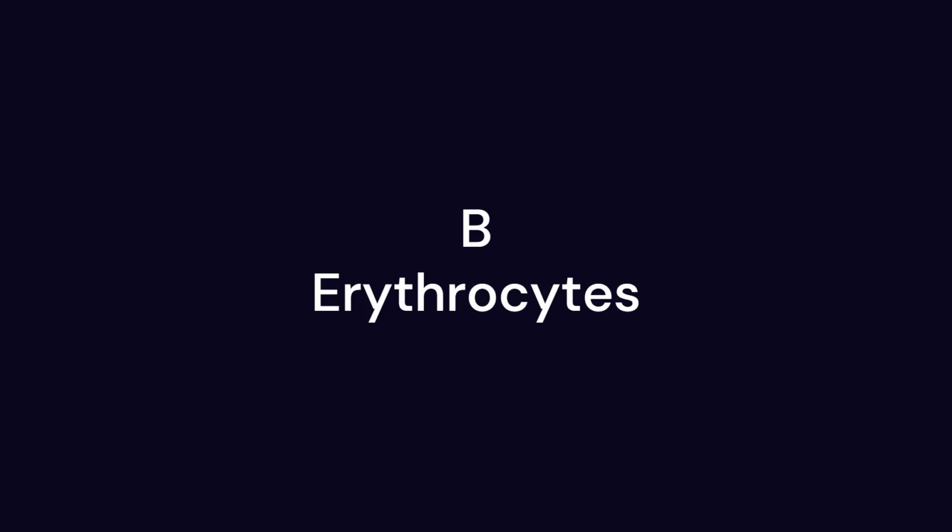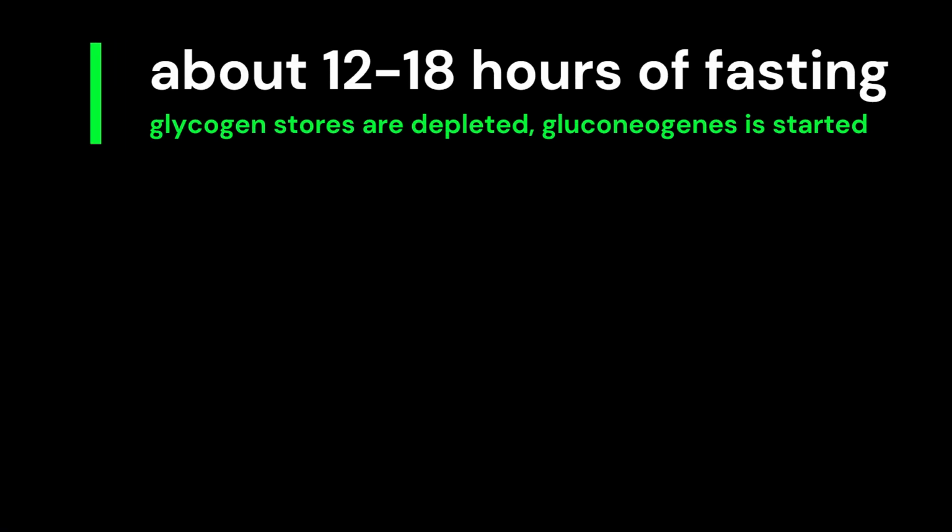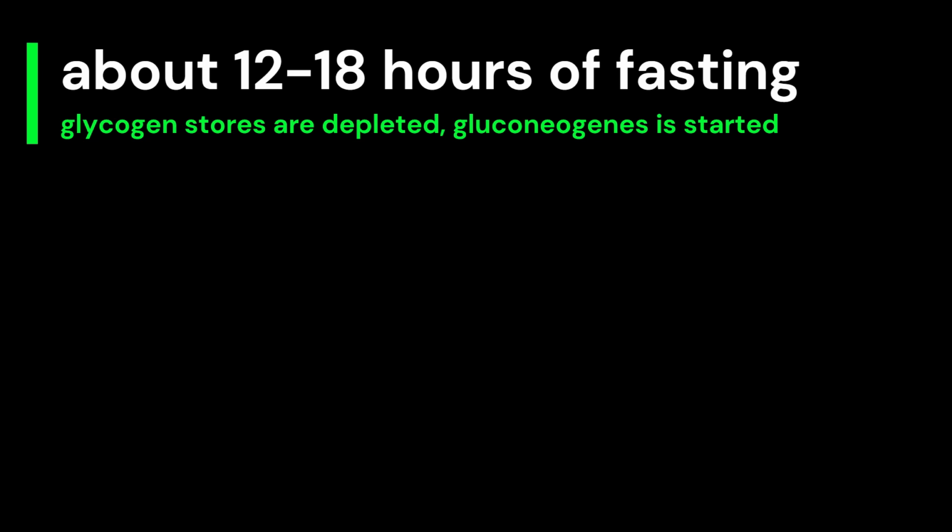Congratulations if your answer is B, which is erythrocytes. This question is designed with the focus to assess your ability to apply foundational science concepts. After about 12 to 18 hours of fasting, the body's glycogen stores are depleted and gluconeogenesis is required to maintain blood glucose levels. As fasting continues, the body limits its reliance on gluconeogenesis in an effort to conserve protein and resorts instead to ketone body synthesis.